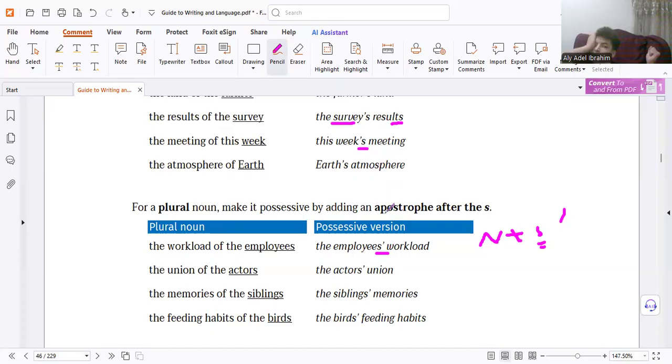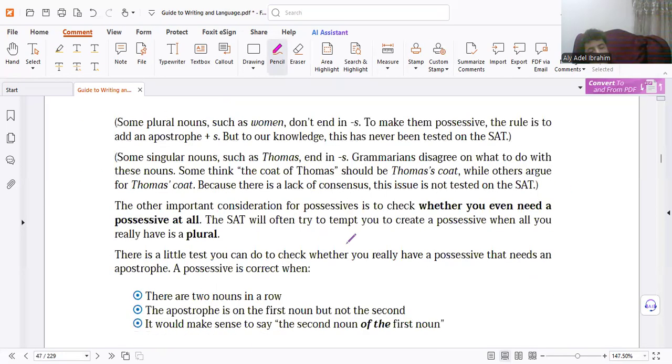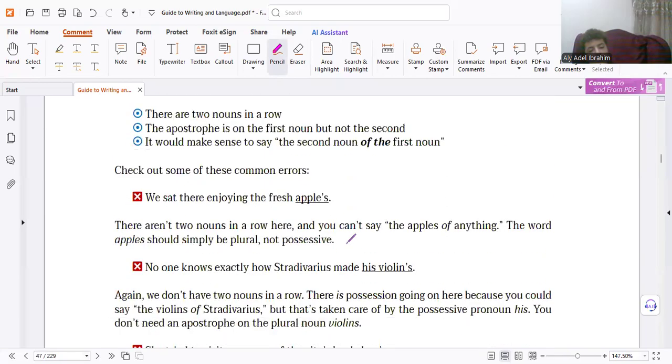But the meaning must be checked in the paragraph, in the sentence, in the essay. What does the writer mention? Employee, one, or employees, plural. You must read. So revise well. All of these notes for you. Here again, look, it's wrong. Why? Because we don't need possession. I'm not talking about something related to the apple. Talking about the apples. So we don't need apostrophe or apostrophe s. So apostrophe or apostrophe s refers to possession.